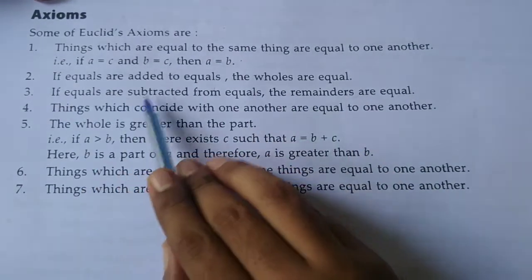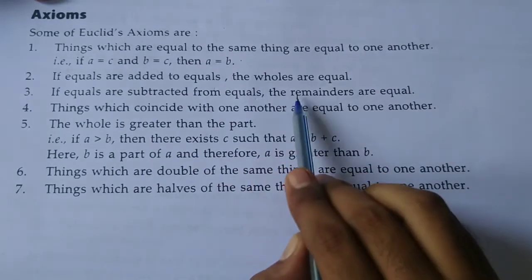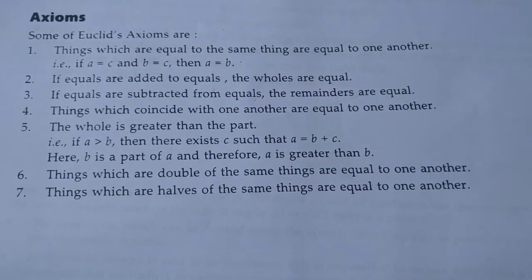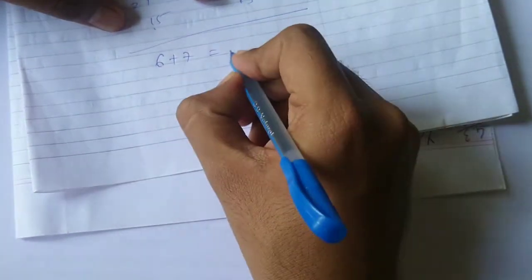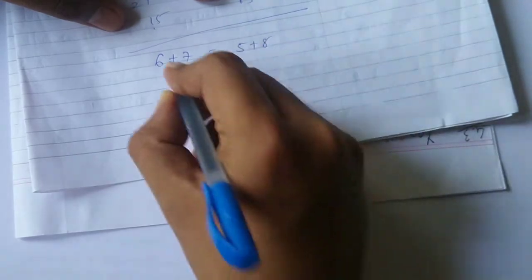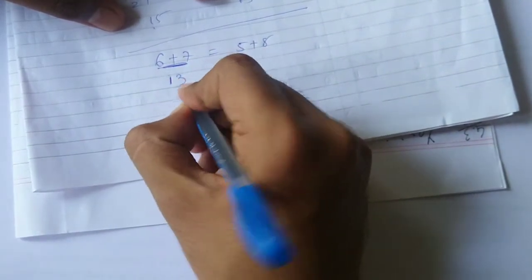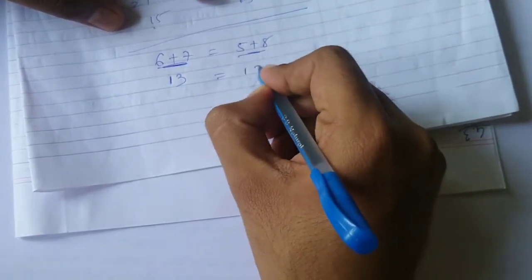Third, if equals are subtracted from equals, then the remainders are equal. Suppose I take this example, 6 plus 7 and 5 plus 8. 6 plus 7 is equal to 13. 5 plus 8 is also equal to 13.